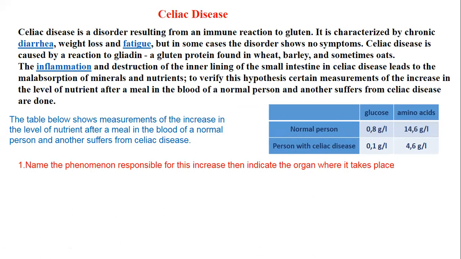Malabsorption of minerals and nutrients. To verify this hypothesis, certain measurements of the increase in the level of nutrients after a meal in the blood of a normal person and another who suffers from celiac disease are done. The table below shows measurements of the increase in the level of nutrients after a meal in the blood of a normal person and another suffering from celiac disease.